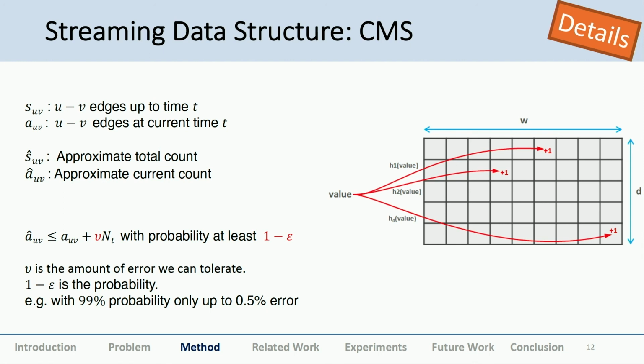Sketches basically give us theoretical guarantees. So we have this A hat, which is less than or equal to A plus mu NT. Don't worry about the details. What it intuitively says is that with probability at least 1 minus epsilon, we can tolerate up to mu amount of error. So something like with 99% probability, we'll be able to tolerate around 0.5% error. That is the kind of theoretical guarantee we get using sketches.